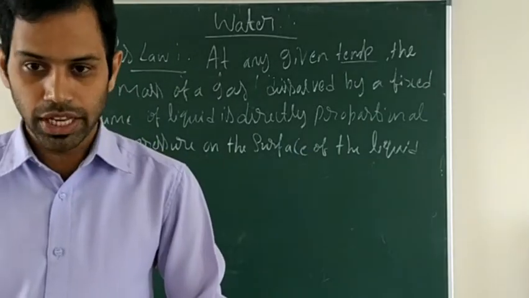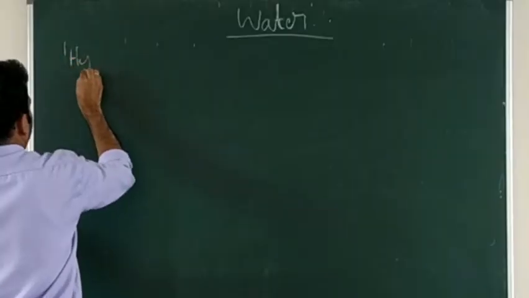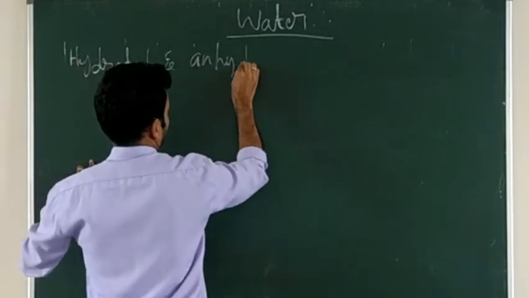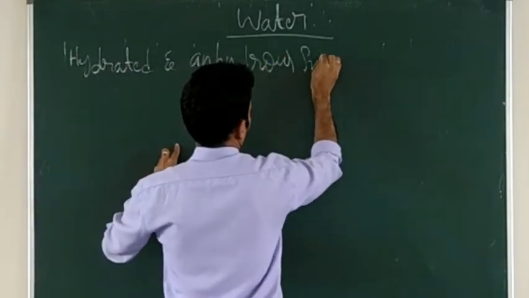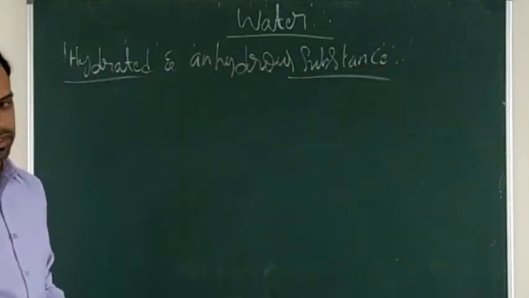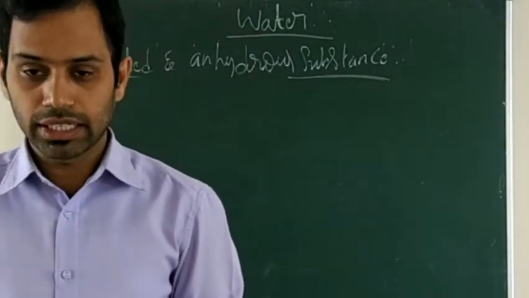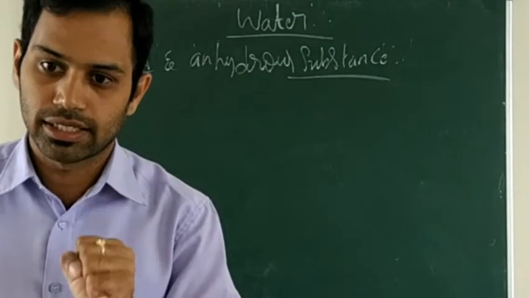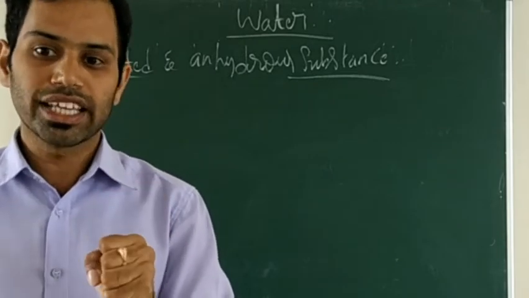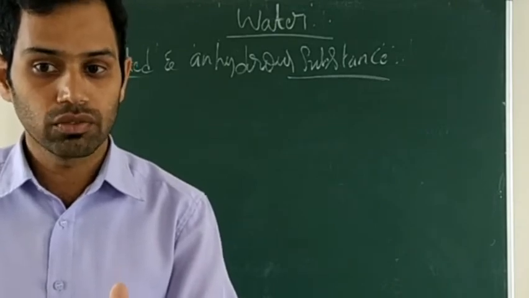And next, we will move to the next topic now. That is hydrated and anhydrous substances. First, hydrated substance. What is a hydrated substance? A substance which contains water molecules along with its salt. That is called a hydrated substance.